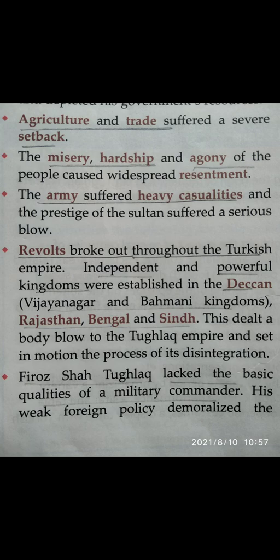Now the expansion scheme of Muhammad bin Tughlaq depleted the royal treasury. Remember, Muhammad bin Tughlaq dreamt of establishing a world empire. So he decided to conquer Khorasan, Persia and Iraq. He mobilized a huge army and paid them one full year's salary. But later, he abandoned this project. Why? Because he realized that it would not be easy to send such a large army through the snowy Himalayan passes. So this depleted the royal treasury, and the army suffered heavy casualties, and only 10 soldiers returned to Delhi.